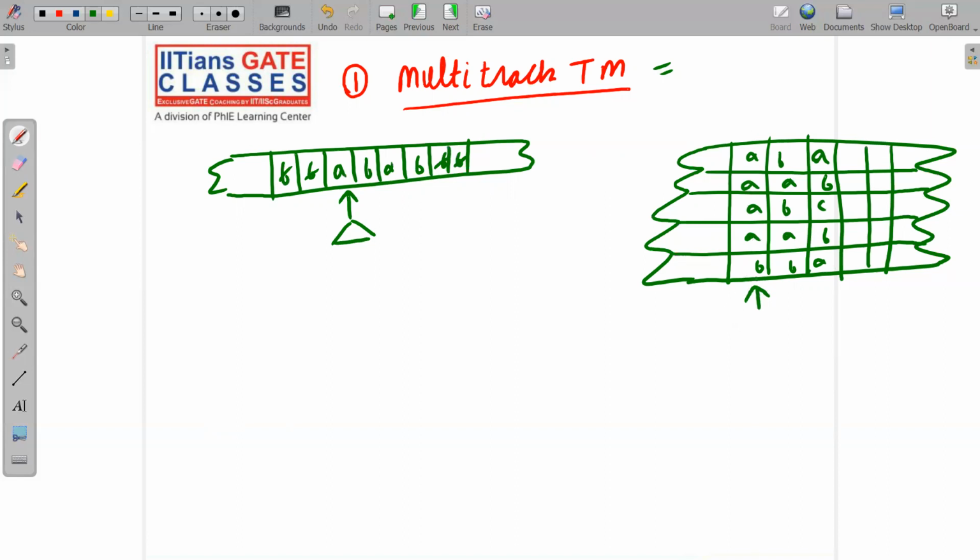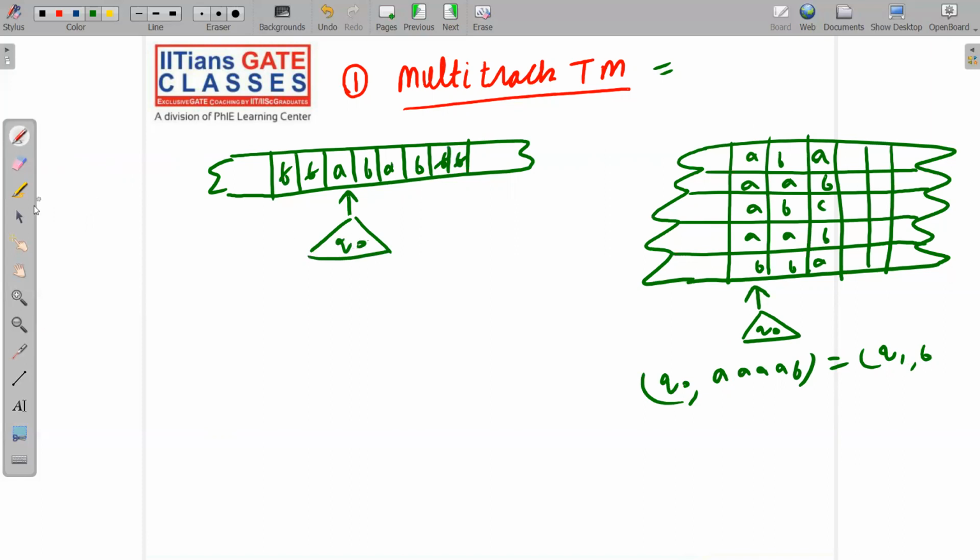Initially we are at Q naught. On Q naught, A, B is read. Now what will be the move? I can say that we will move to Q1 and A will become, say, B. Are you able to visualize it? We are reading all these symbols at a time, the triple A's and the single B at a time. Now, if we are at Q naught, what will you say? Let me draw it properly for you.